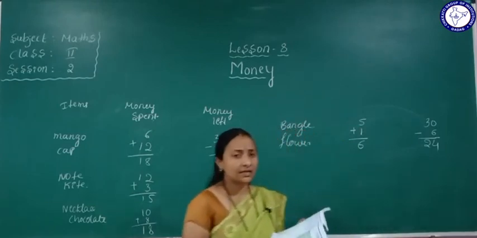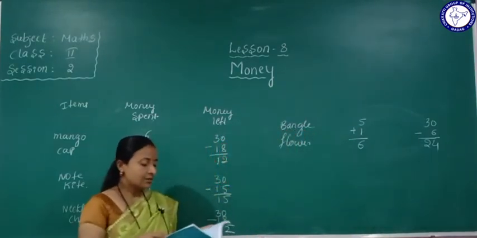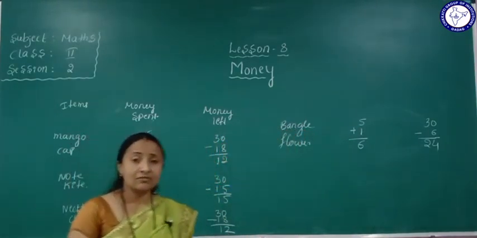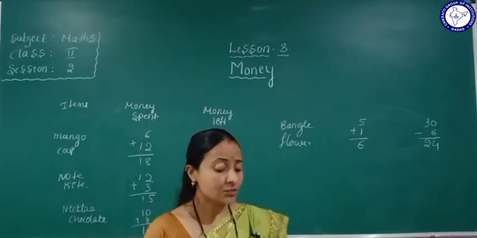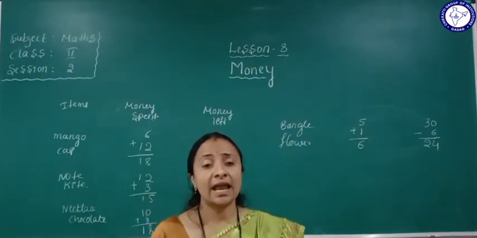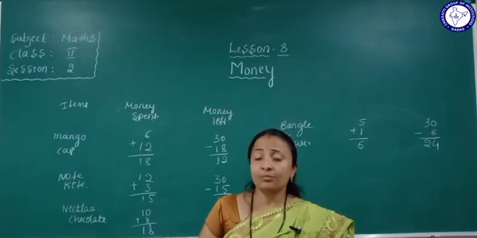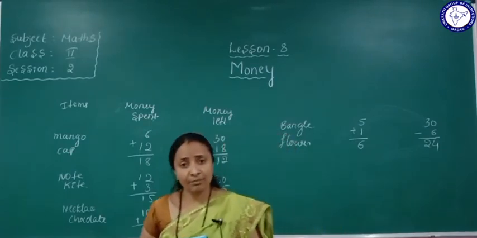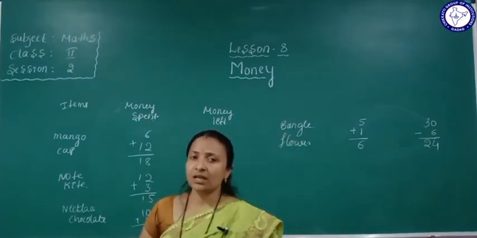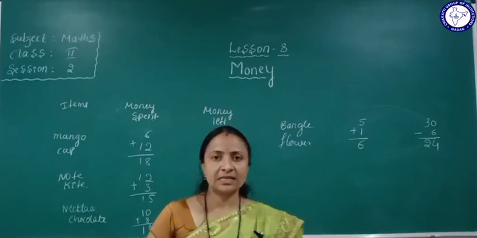So this is what we can understand. This is the lesson. It is about the value of money. Yes, so how to spend the money, we are doing addition and subtraction problems in the mind. So mentally we do the problems. Yes, understood this lesson? Yes.